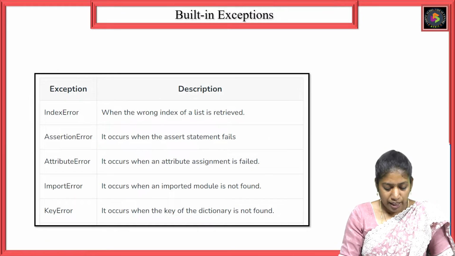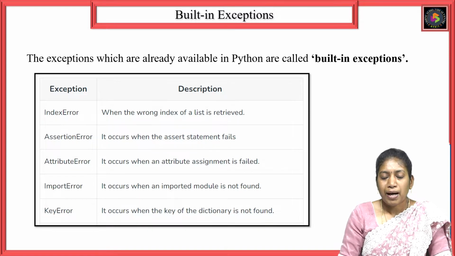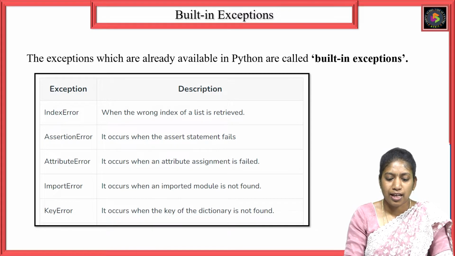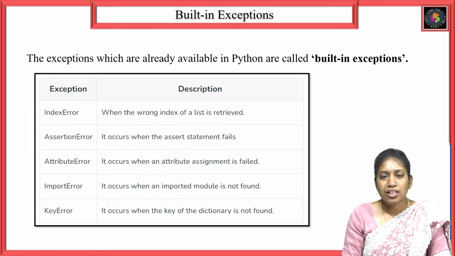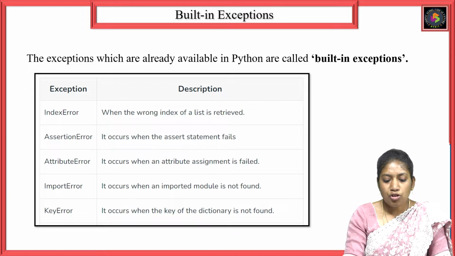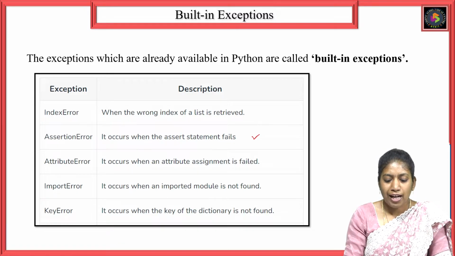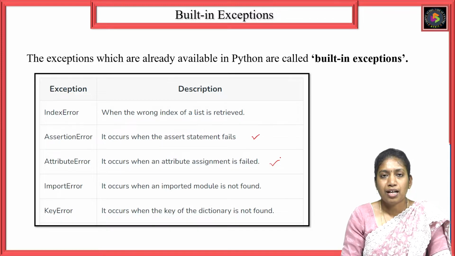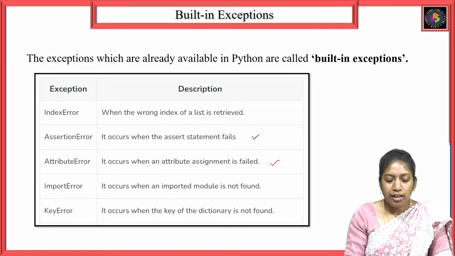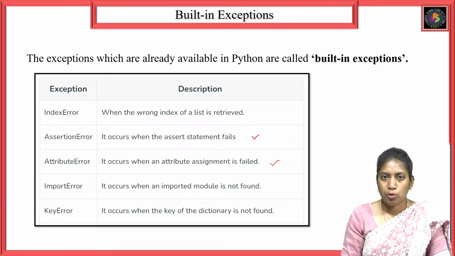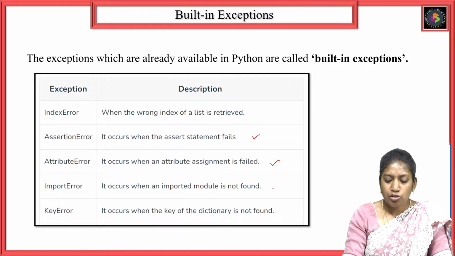So there are built-in exceptions in the Python programming language. What are those built-in exceptions? Let's see in detail. Index error: when you give a wrong index to access an element, it throws an index error. Assertion error: it occurs when the assert statement fails. Attribute error: if an attribute assignment fails, then an attribute error occurs. Import error: if you try to import a module into your program and that module is not found, it shows an import error.